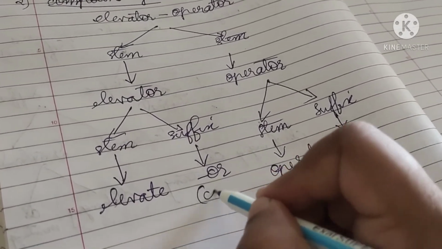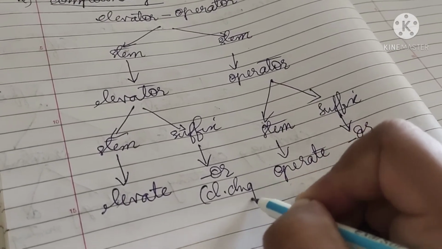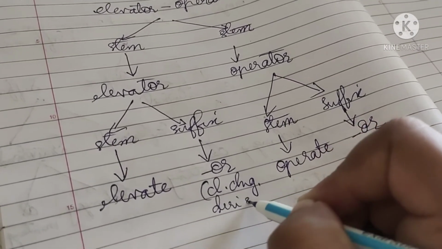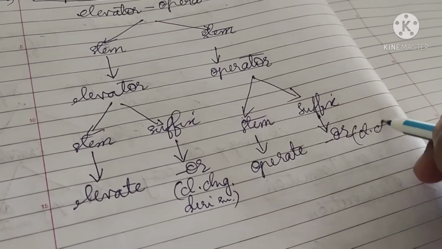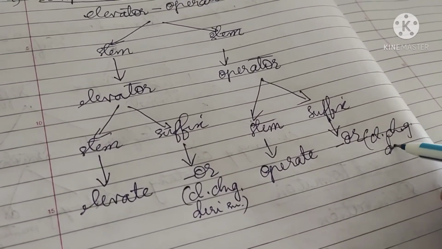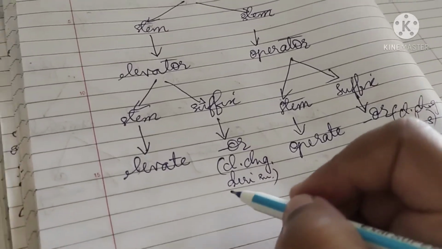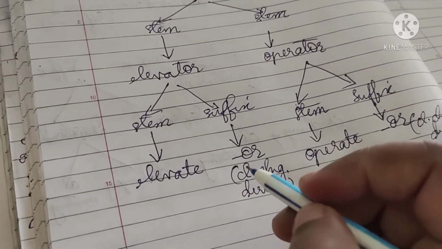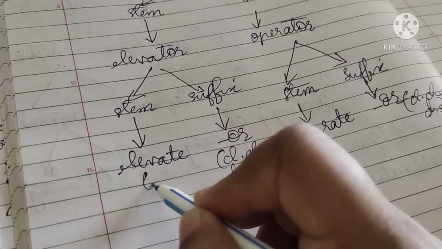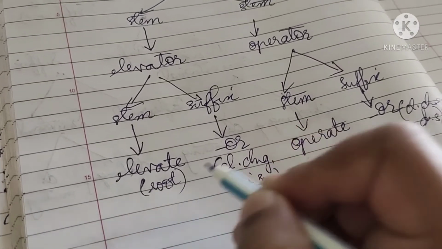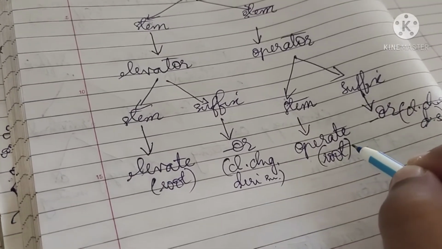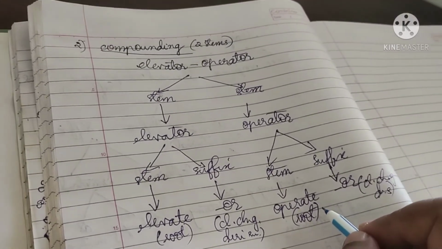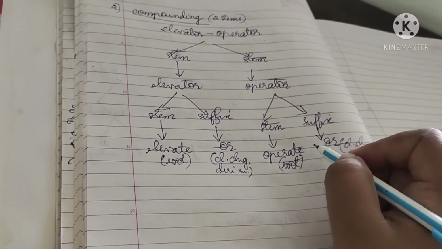Here or is a class changing derivational suffix, and in the same way here also or is a class changing derivational suffix. Elevate and operate are the root words. I hope you understood how compounding is done.